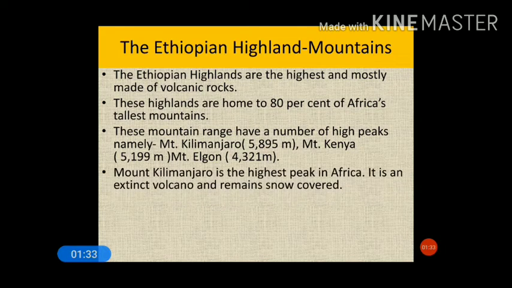Mount Kilimanjaro is the highest peak of Africa. It is an extinct volcano and remains snow covered. Now let me tell you what an extinct volcano is. An extinct volcano means a volcano that erupted many years ago, and now the eruption has stopped. It is also known as a dead volcano. It will never erupt in future.